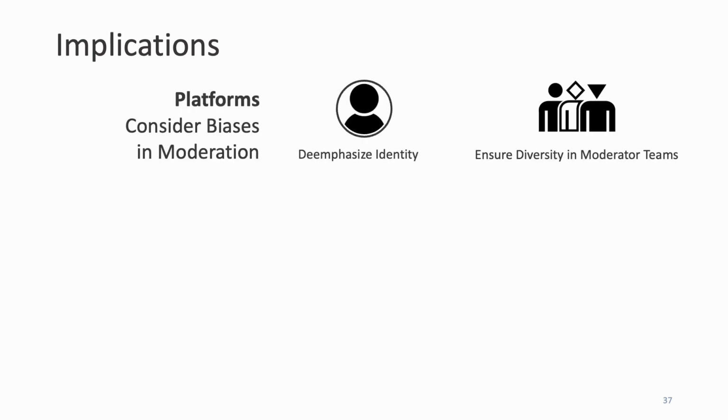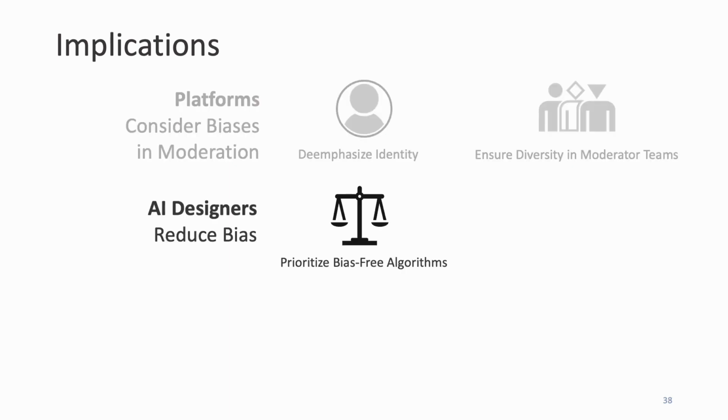Based on these findings, there are a number of implications. For platforms trying to moderate artificial content, we ask them to consider and account for human biases during moderation. More specifically, we recommend de-emphasizing identity-related components to prevent disparate outcomes, and ensuring the diversity of lived experiences among moderation teams. For AI designers, we re-emphasize the importance of reducing bias. We find that the very real biases of AI systems also cause harm through the perception of bias during moderation. Thus, we join the call of many before us to de-bias AI systems and remove biased systems from deployment.